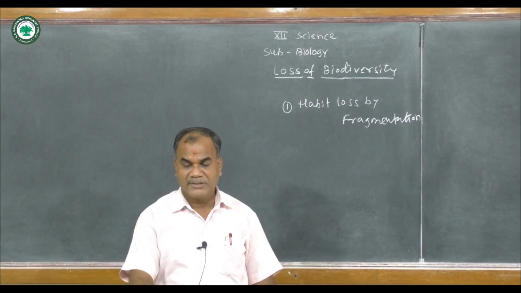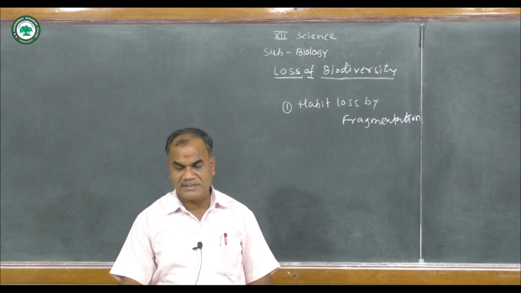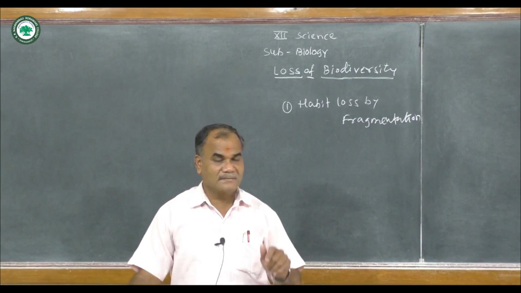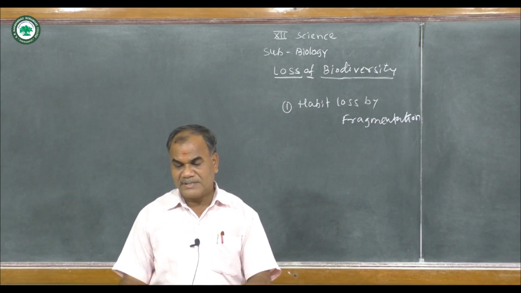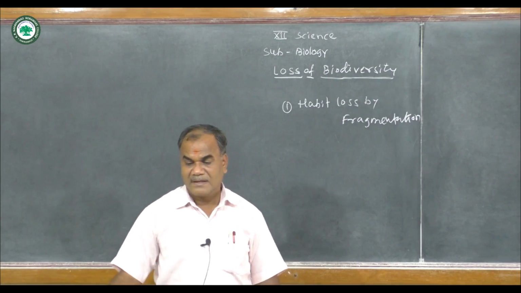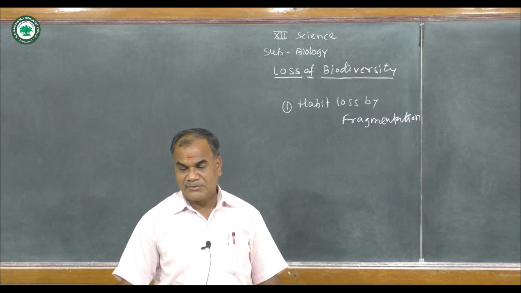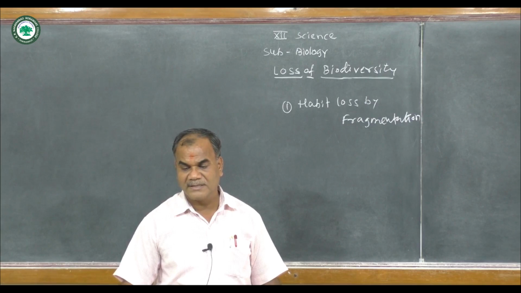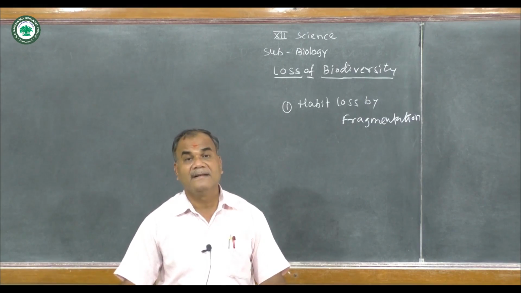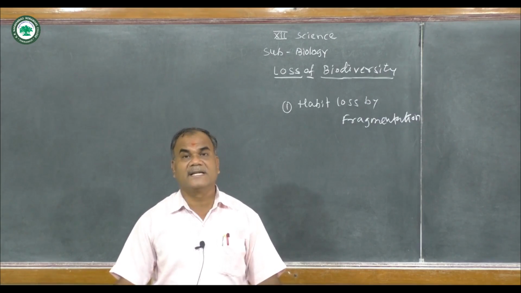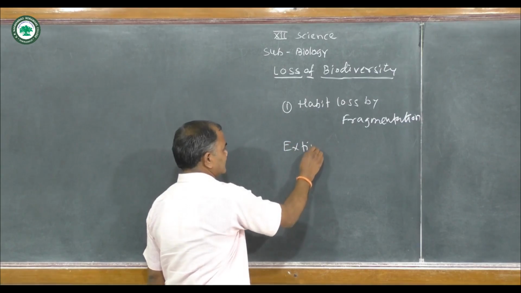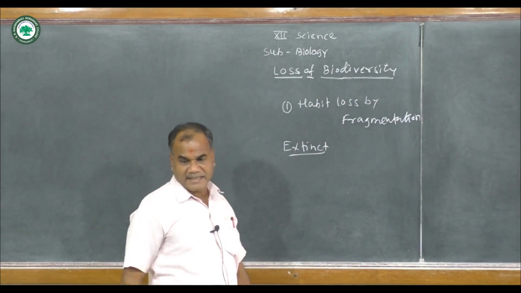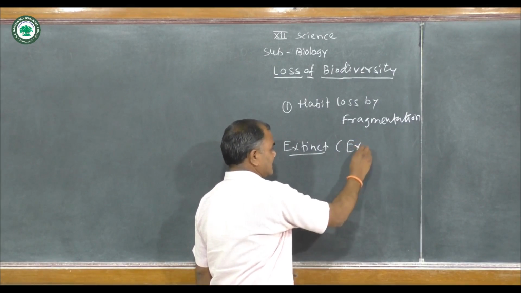Now trying to conserve these varieties or species is a very big question for scientists as well as many people. After a species that has been lost is thoroughly evaluated, it is placed into one of several categories. Which are these? The first category is extinct, that is EX.